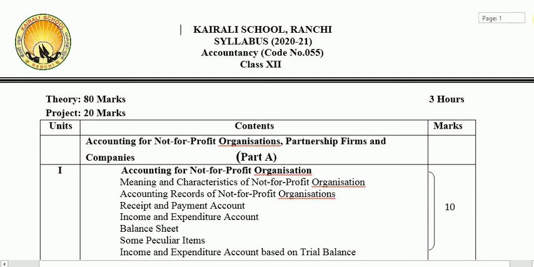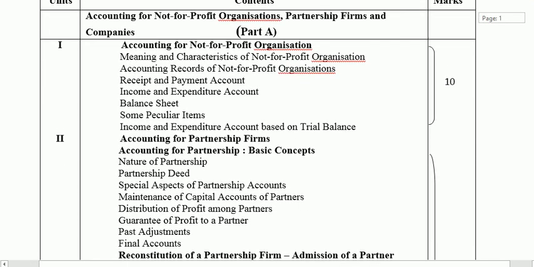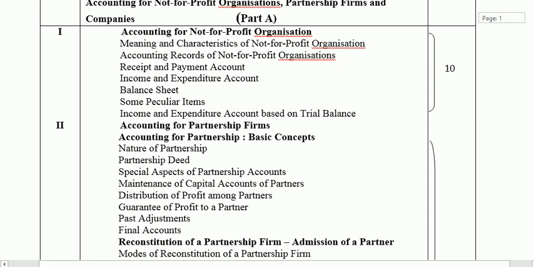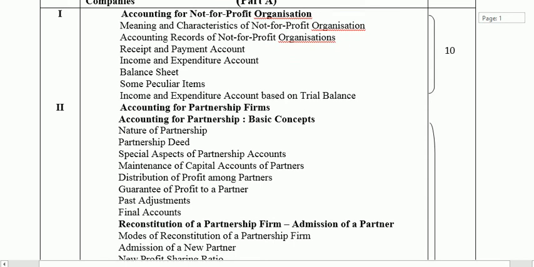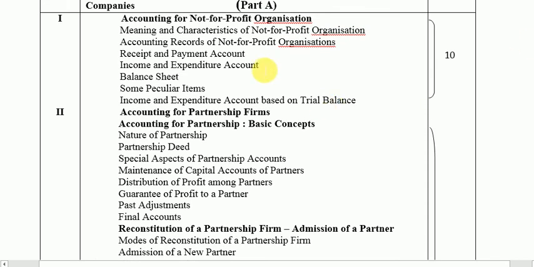You can see the contents inside the chapter, which we will be discussing when we go into the chapter. So I hope you have understood that Unit 1 is for not-for-profit organization, also known as non-profit organization, and the weightage in the AISSCE board examination is 10 marks.